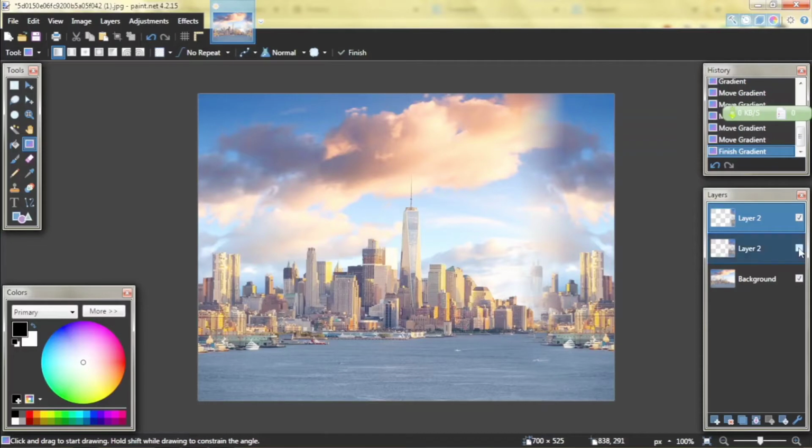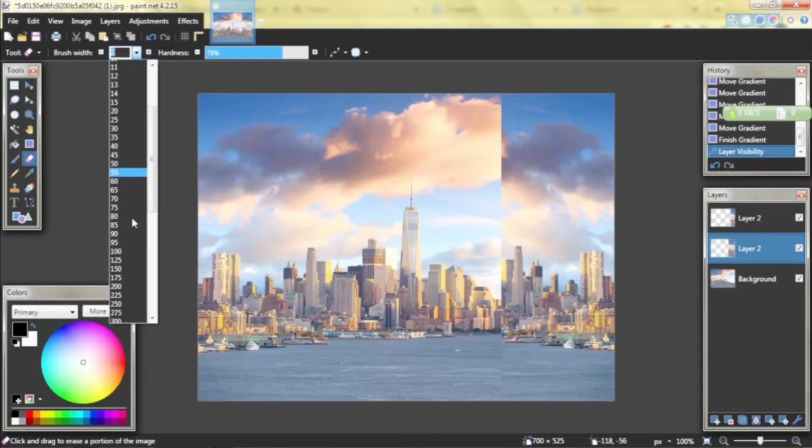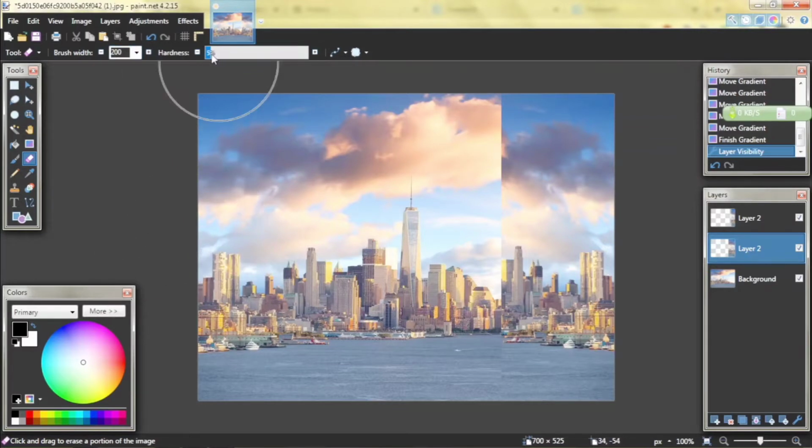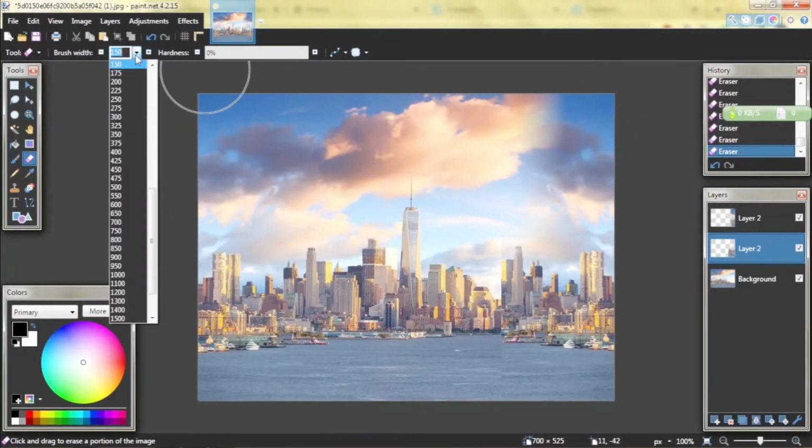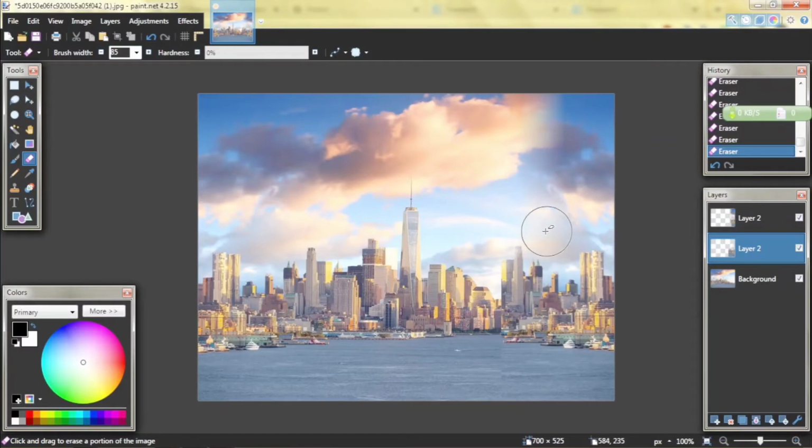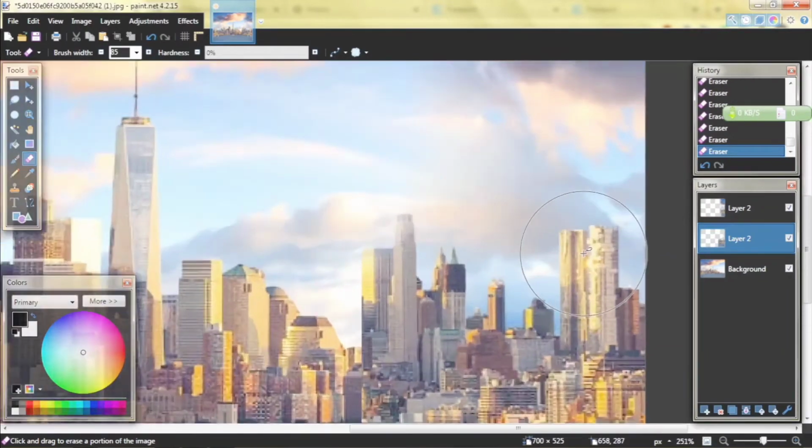Okay, now go to layer 2, select the eraser on size 200, hardness is on 0, and start to erase the sky area. You can keep the building like this, but as you can see, this building is the same as here. I want to delete it.